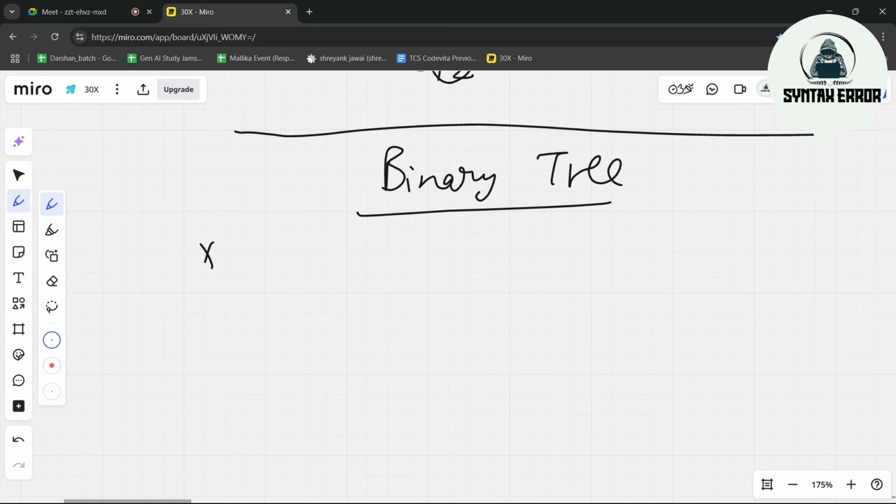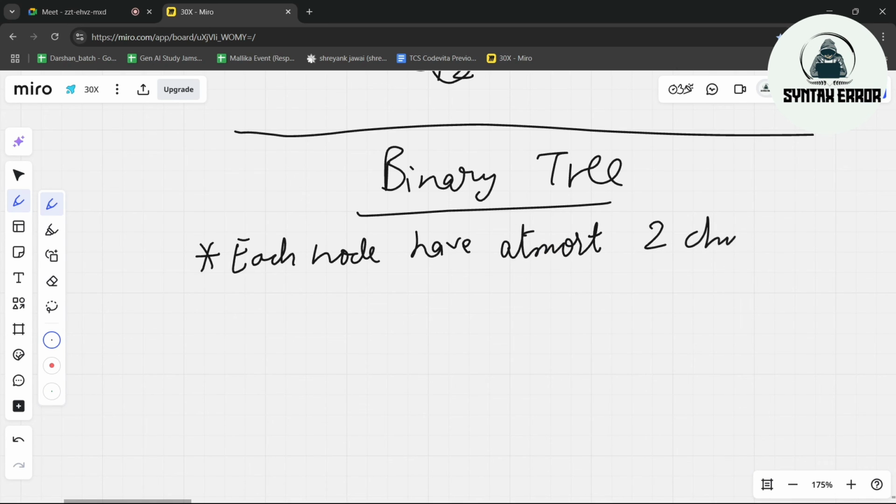It has a few rules. Each node can have at most 2 child nodes, maximum 2. A node cannot have more than 2 child nodes. If all the nodes of a tree satisfy that condition, then that complete tree is called a binary tree. This is the criteria to consider a binary tree.